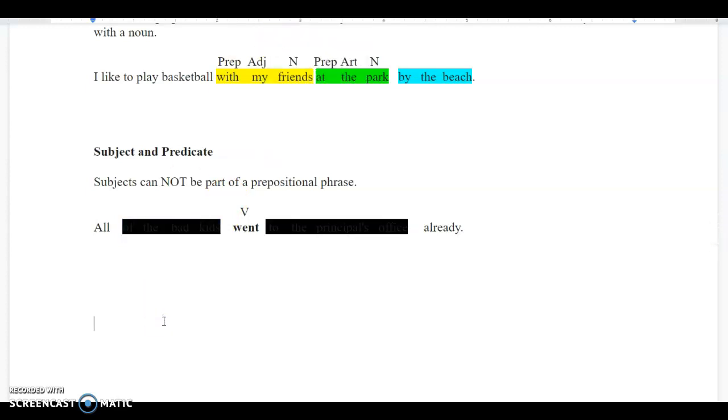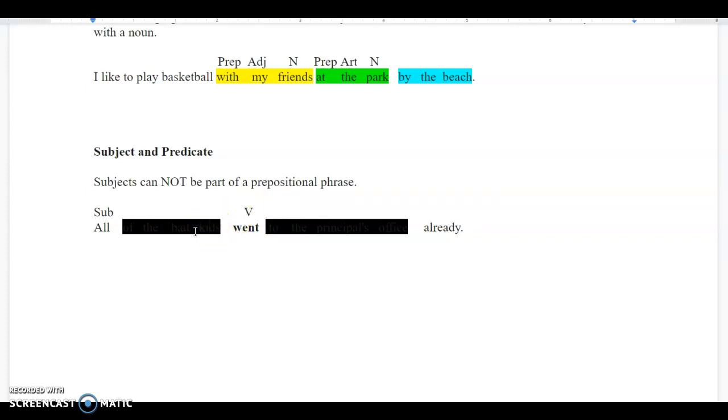Okay. So now I'm left with all went already. Okay, all went already. So where's my subject? Well, kids cannot be your subject, right? Because it was part of a prepositional phrase. So the subject is all. So all would be your subject. All is doing the action of went. Okay, so again, it's really important for you to understand parts of speech because if I told you in grammar, right, your sentences are grammatically incorrect because your subjects are not matching your verbs. So you have subject-verb agreement errors, okay?